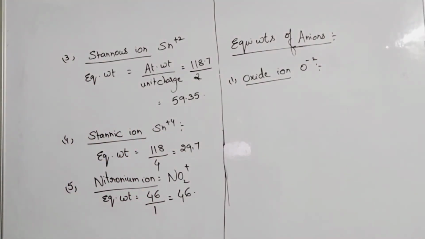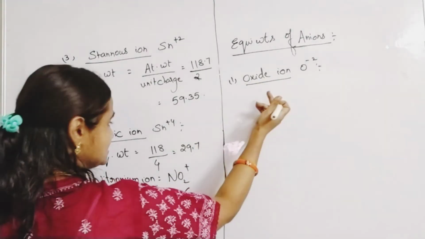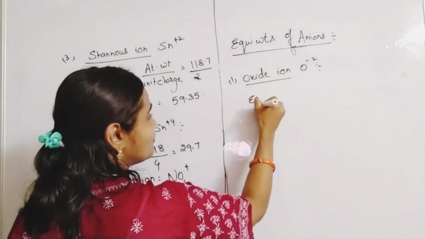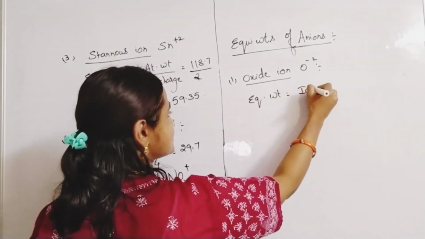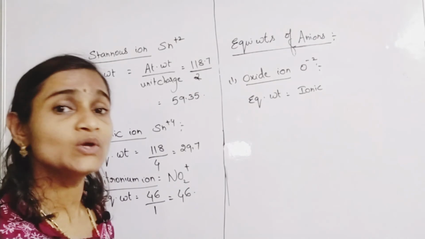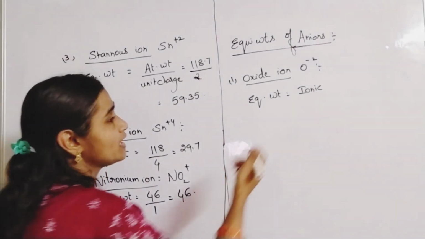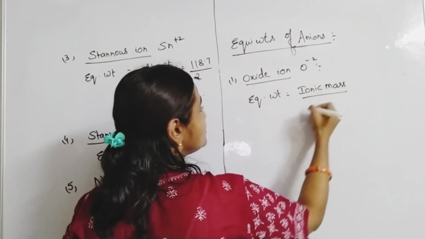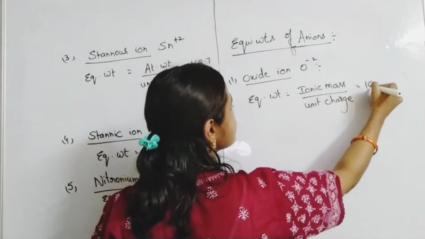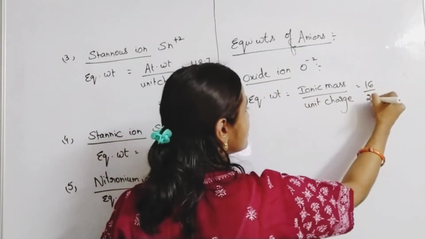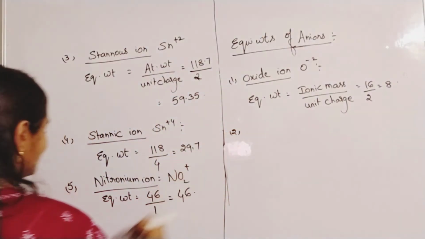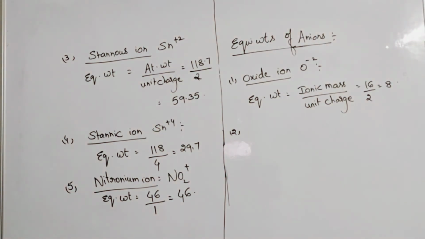What is the equivalent weight? Same procedure, atomic weight by valency. Here, instead of atomic mass you will use the word ionic mass, and even for cations also, because they are ions. So equivalent weight is ionic mass by unit charge. Ionic mass of oxygen is 16, and unit charge here is 2. So the equivalent weight of oxide ion is 8. Same like that, you can take some other examples.